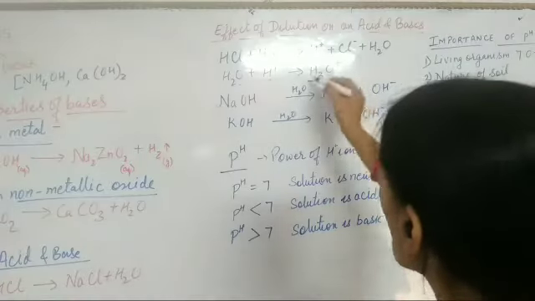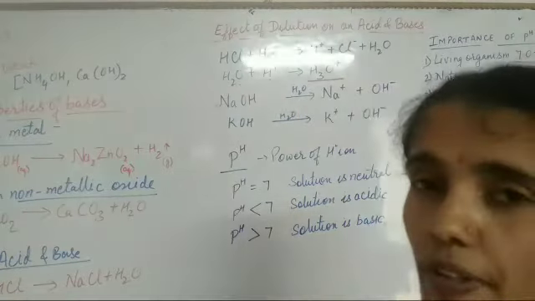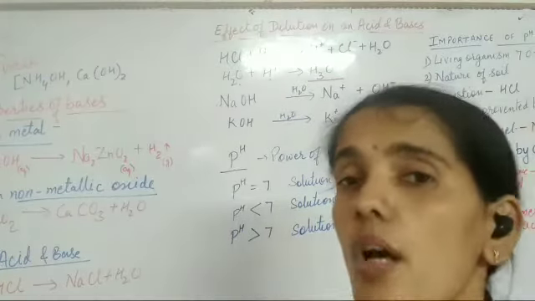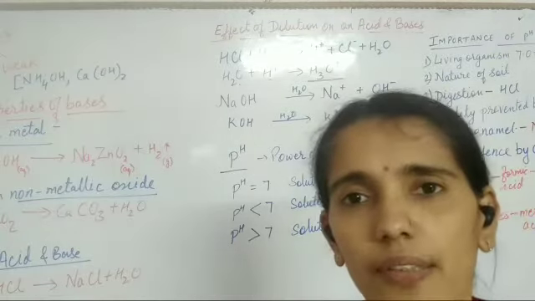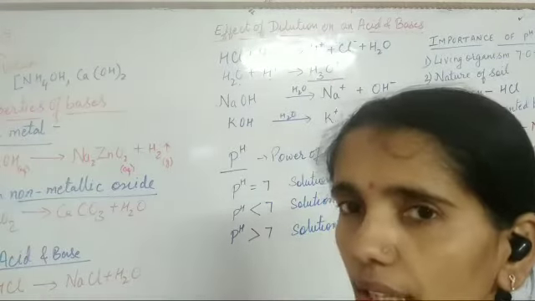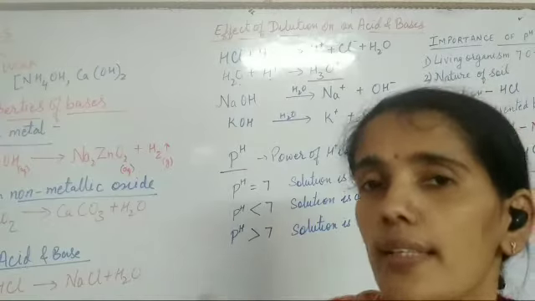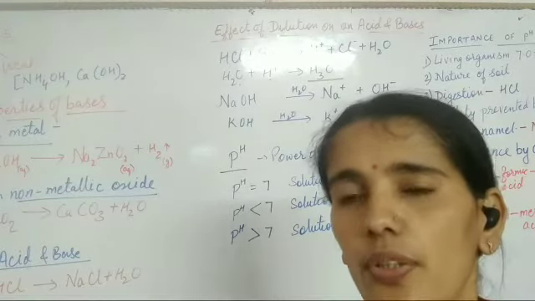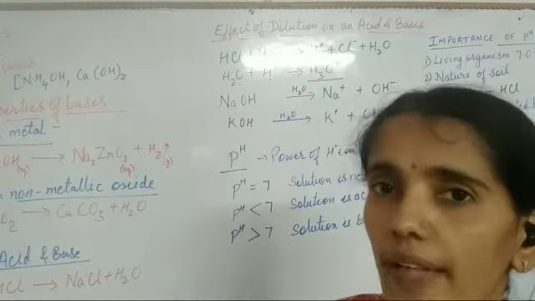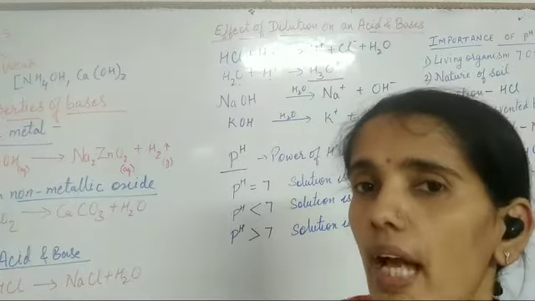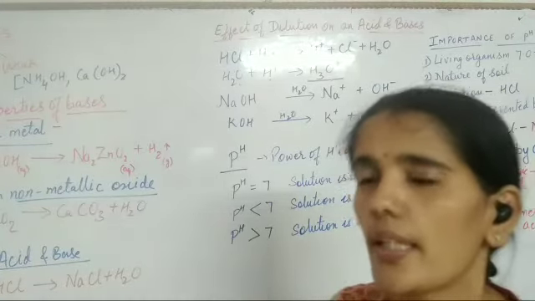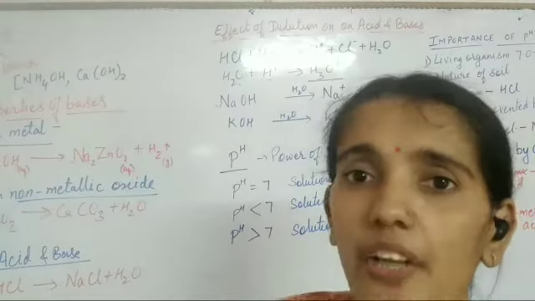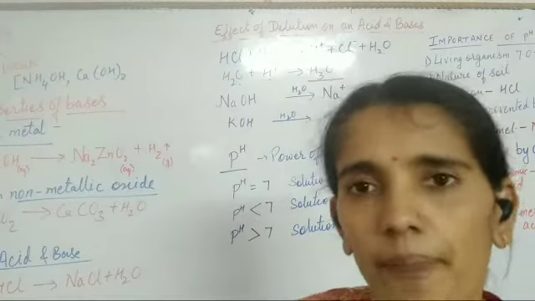Clear? Now, the more the hydronium ion, the more hydrogen ions are released. The more hydrogen ions are released, the stronger is the acid. I have told you in the previous session also that the strength of an acid and a base can be studied on the basis of its ionization property. Clear?